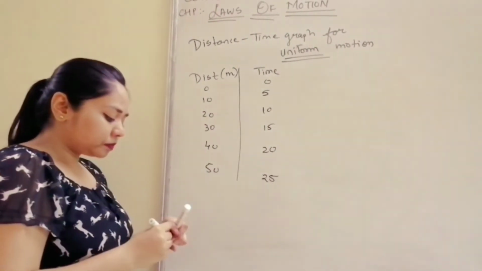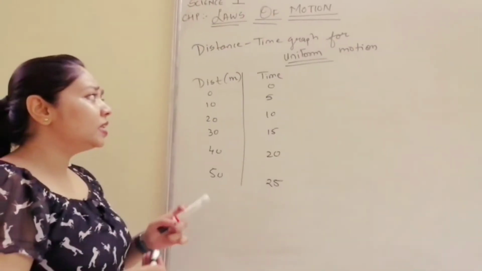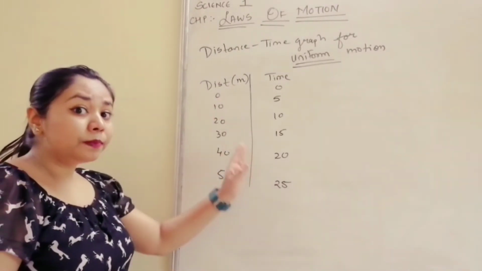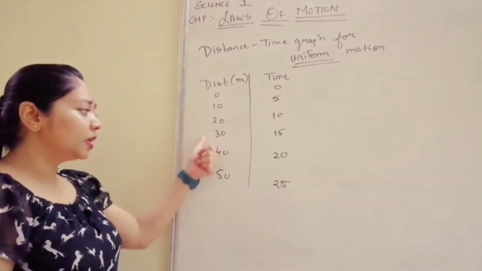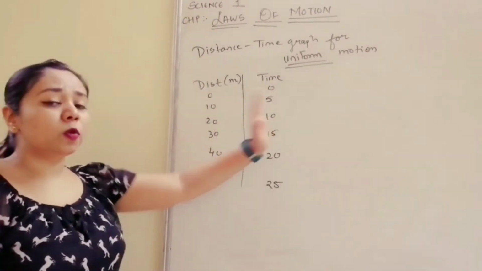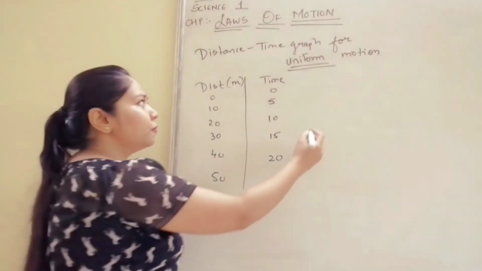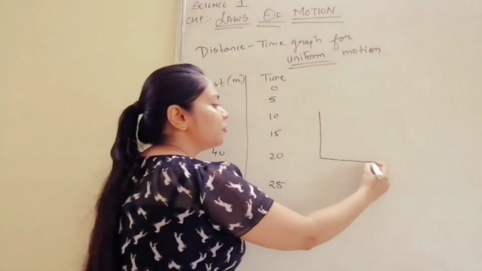Okay. So distance traveled in a particular interval of time, after some same interval of time, the distance changes. That is known as what? Uniform motion. So let us plot a graph of distance time for uniform motion.